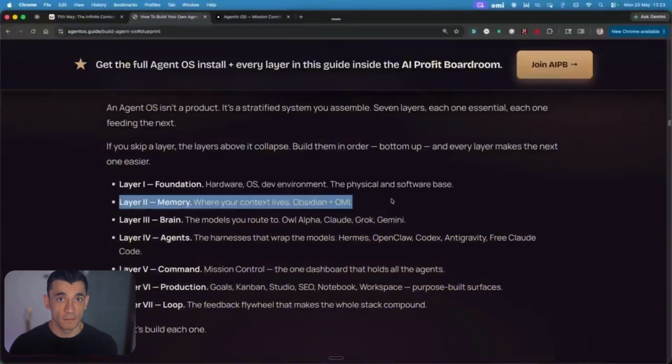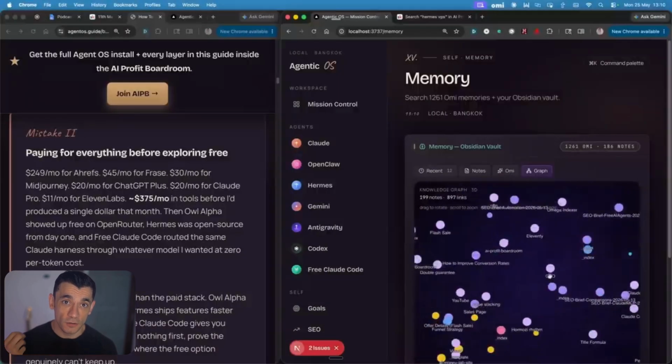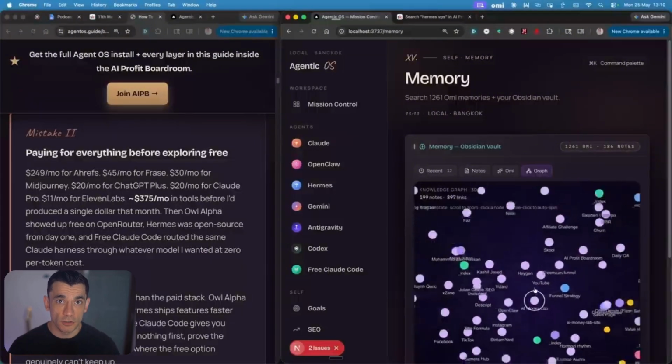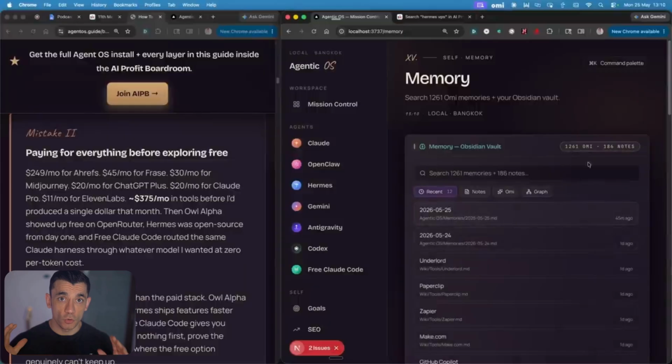Layer 2 is memory. This is the one most people skip, and it is the single highest return layer you can build. Without it, every AI conversation starts cold. You re-explain your business. You re-explain your voice. You re-establish context that should already exist.